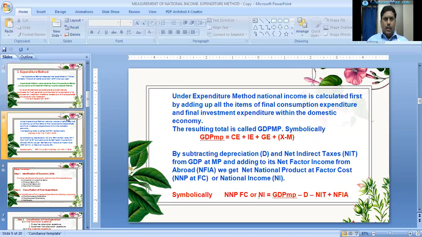Keep in mind, income generated by factors of production in the production process is spent by them on final goods and services. Final use of a commodity is either for consumption or for investment, and expenditure on them is called final consumption expenditure and final investment expenditure, respectively. By adding up all these items of final consumption expenditure and final investment expenditure within the domestic economy, we will get the aggregate called GDP at market prices.